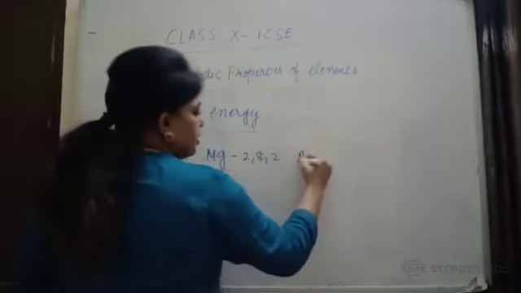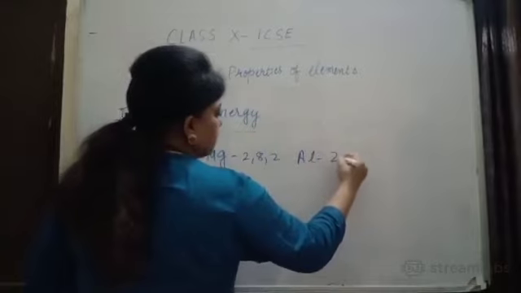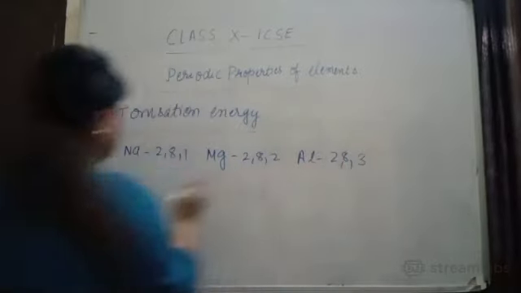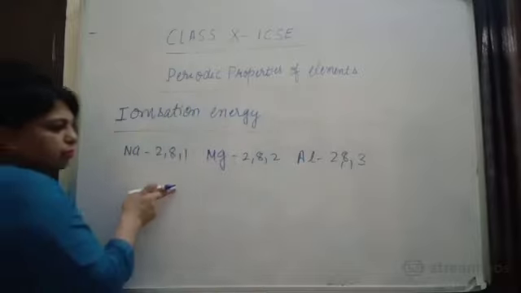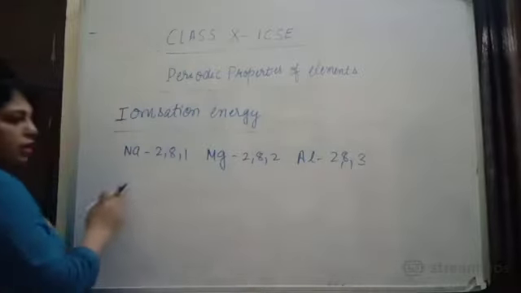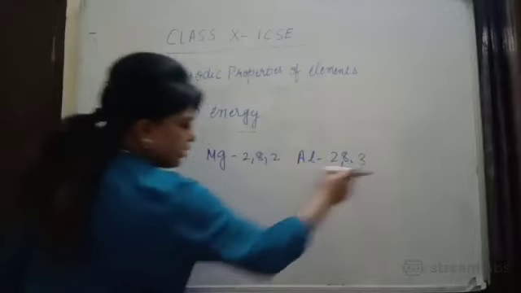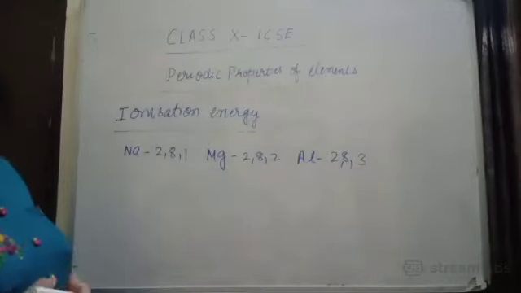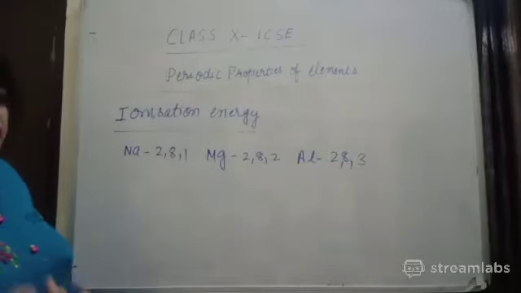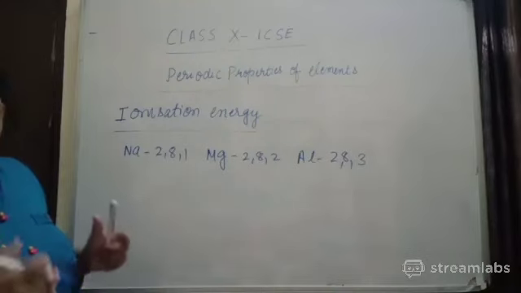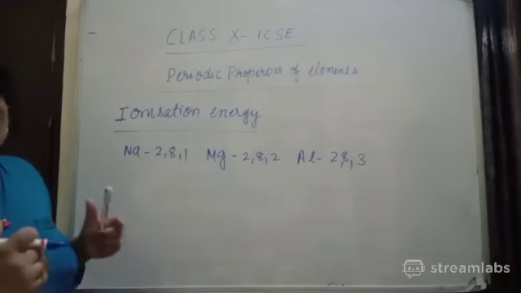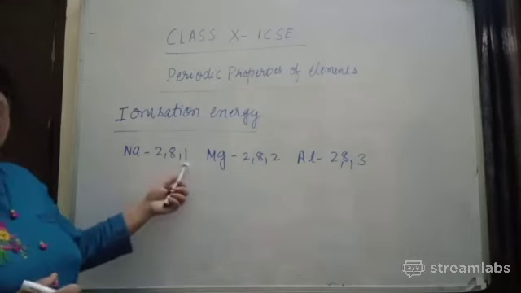And when you see aluminium, atomic number 13, 2,8,3. Now ionization enthalpy increases as you move from left to right. Why? Because valence electrons are increasing, and if valence electrons increase, they require more energy to lose an electron. Now which metal can be treated as the most metallic, the one which has only one valence electron?